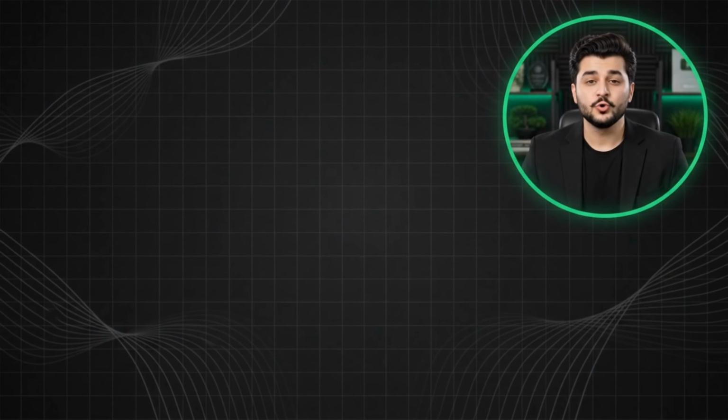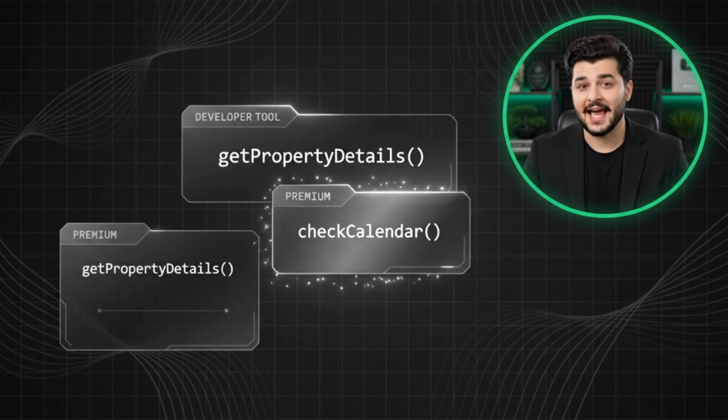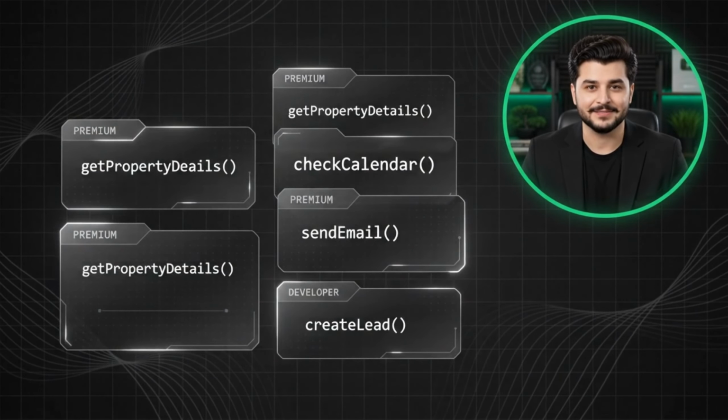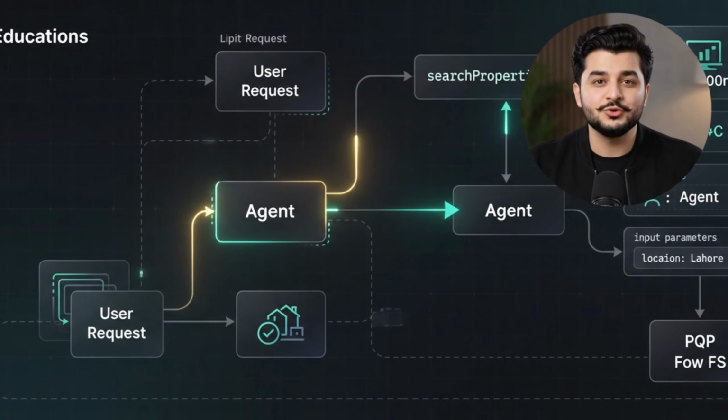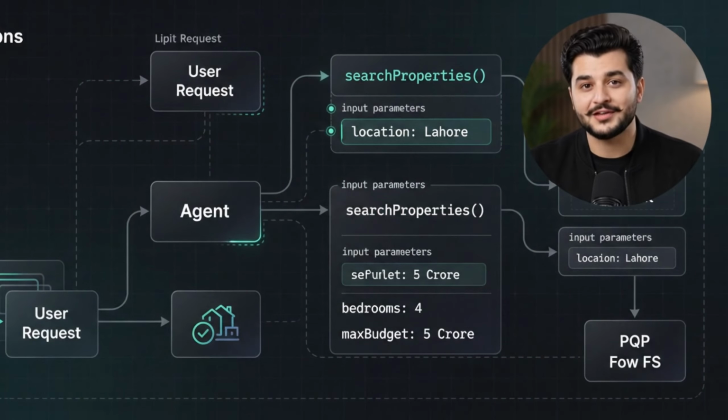An AI model cannot magically access your private property listings or modify your CRM. Developers explicitly connect those capabilities to the agent as tools. For our real estate agent, tools might include searching properties, retrieving complete property details, checking calendars, sending emails, updating the CRM, or creating a new lead automatically. The important part is that the agent chooses the appropriate tool based on the goal. It can also determine which parameters should be passed before that tool executes.